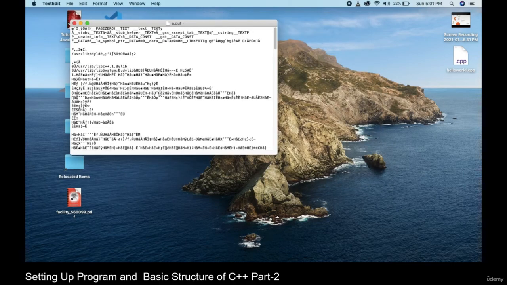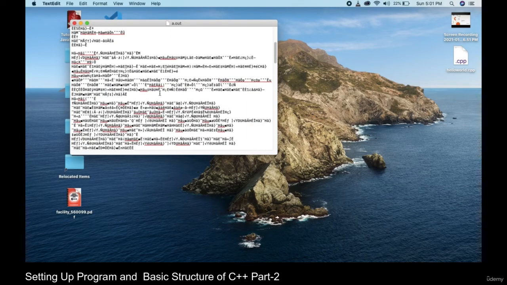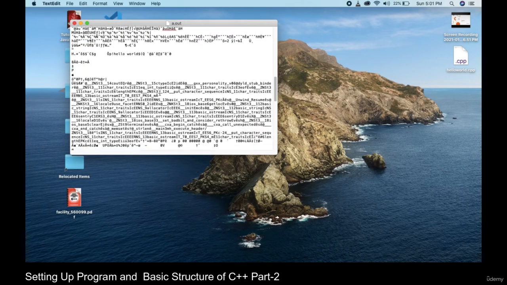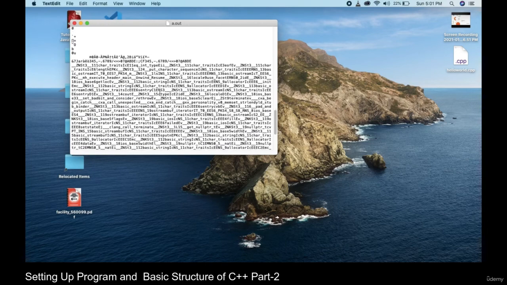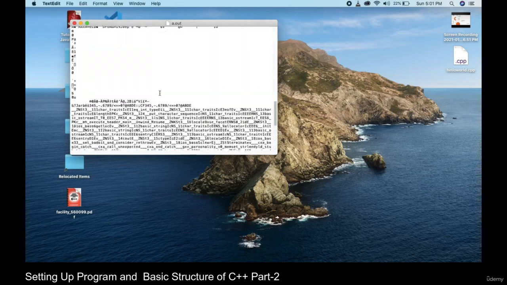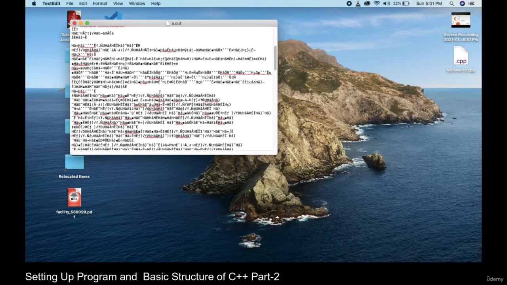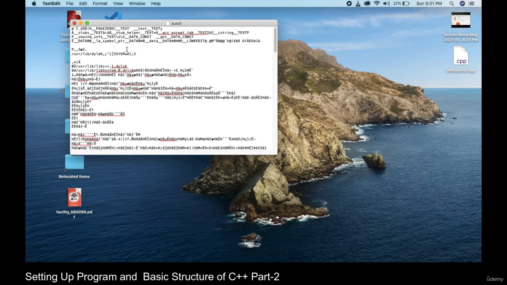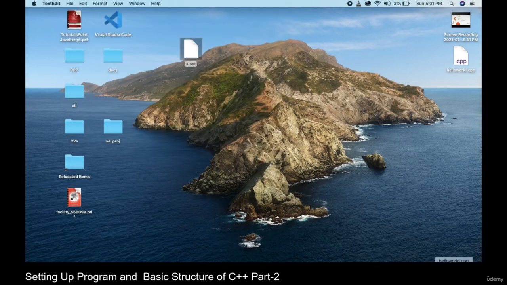See, here we have a lot of things, but we don't understand anything. This is the actual compiled version of our program. It's not in the sense which we understand, because it's something understandable only to the computer. So we need not worry about this. What we can do is execute this file.